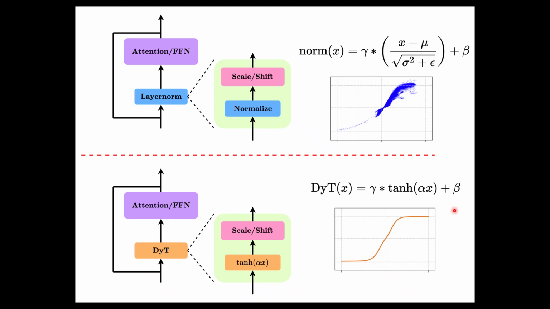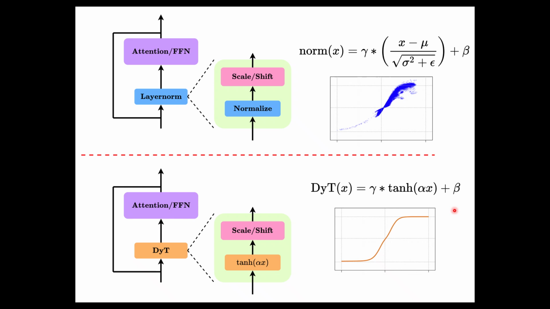Think of neural network activations like water flowing through pipes. Normalization constantly measures the flow rate and adjusts it mathematically. DyT instead installs a smart valve. Small flows pass freely while large flows are smoothly limited. Stability emerges naturally as the network learns the correct scaling during training.